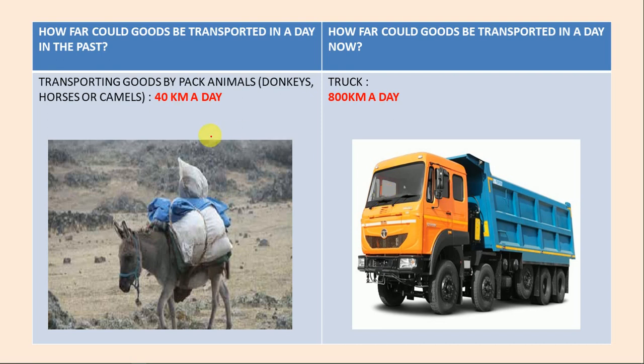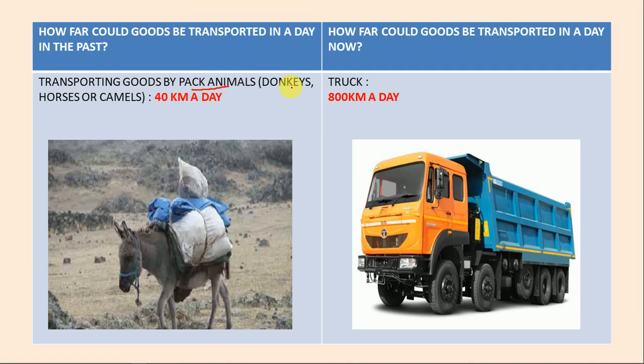Now, in the past, students, pack animals. They were also the means of transport. What the people used to do? They used to keep the load on the back of the animals, and then these animals used to carry or transport goods from one place to another, and they are called pack animals.